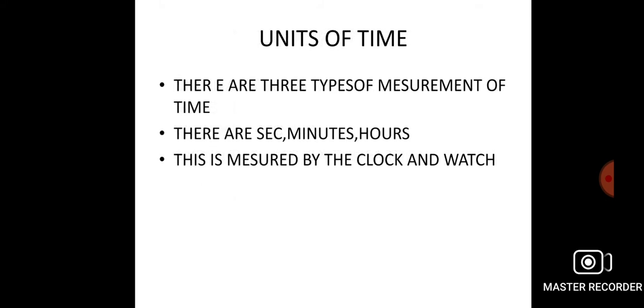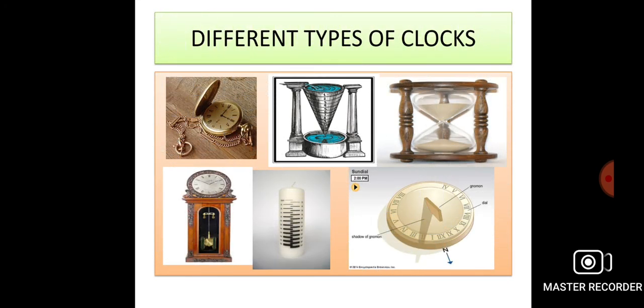Units of time. There are three units for measuring time: seconds, minutes and hours. These are measured by a clock, watch, stopwatch, etc. There are different types of clocks to measure time.